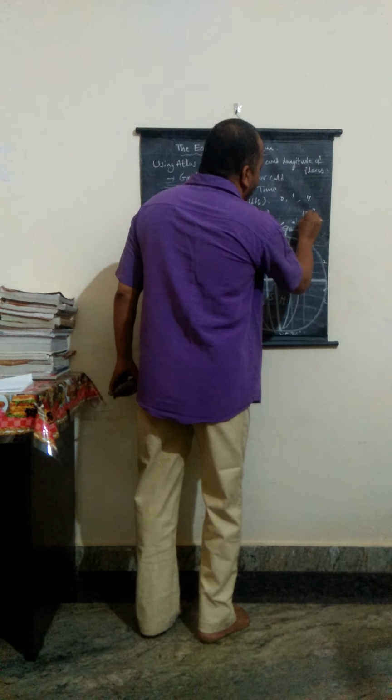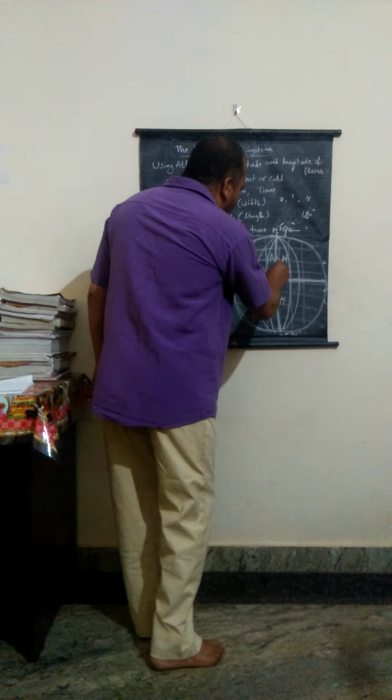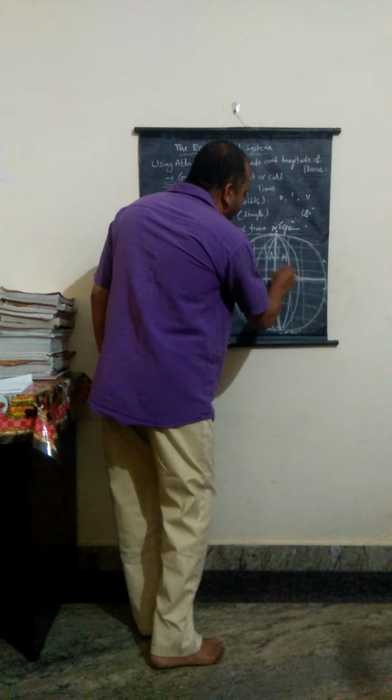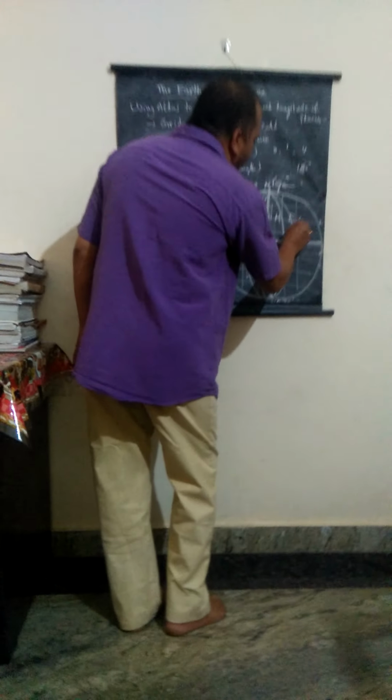If you go from the 0 degree longitude to the east side, these longitudes are called eastern longitudes. If you go from the 0 degree longitude to the west side, these are the western longitudes.